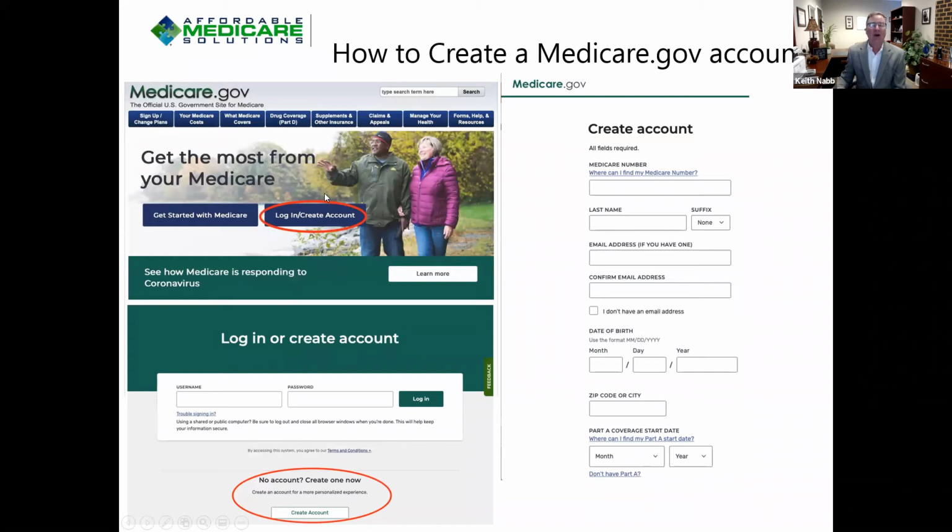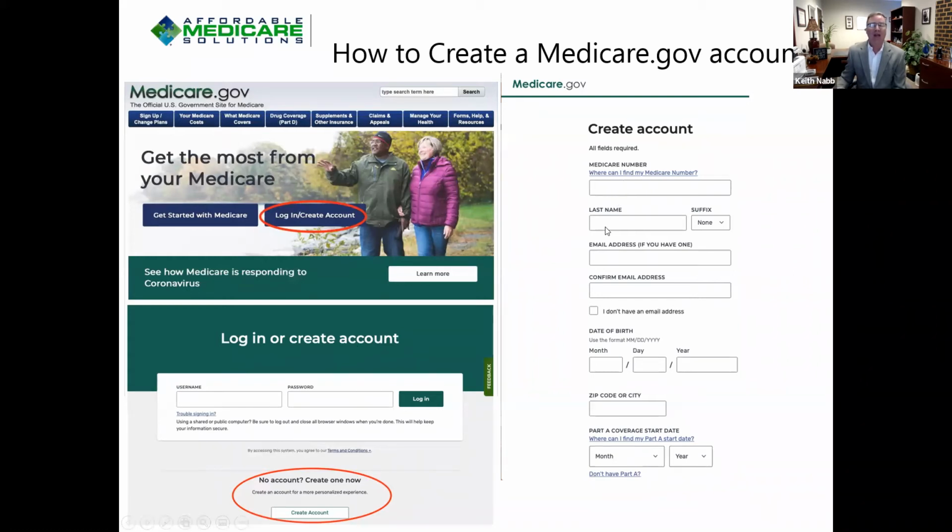And it's important. Also at the bottom, it says, once you click that button, it says no account, create one now. And when you click that button, it says create account, and you have your Medicare 11-digit alphanumeric code you put in the first box.